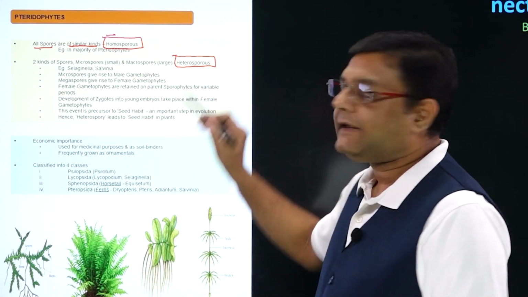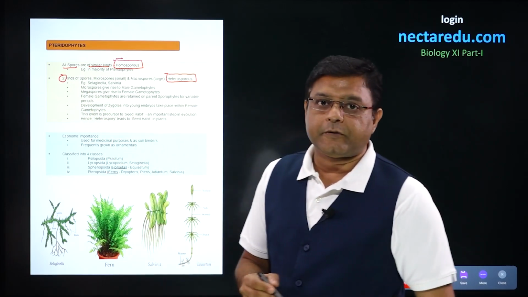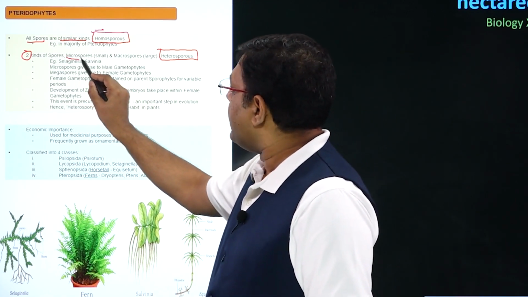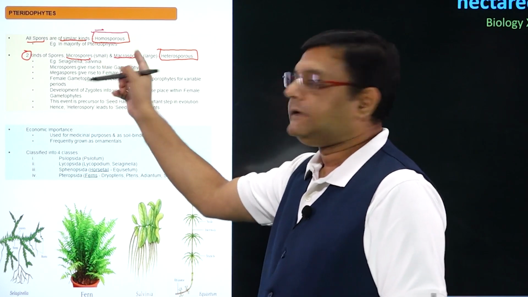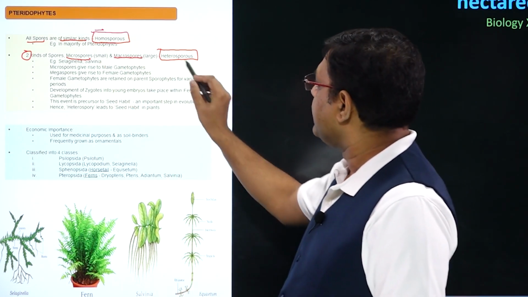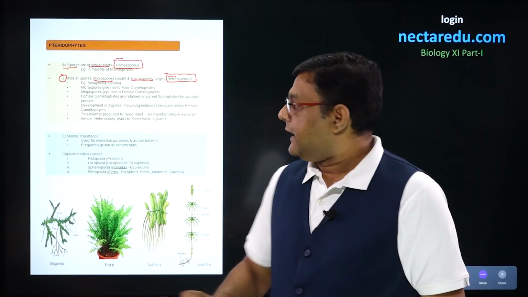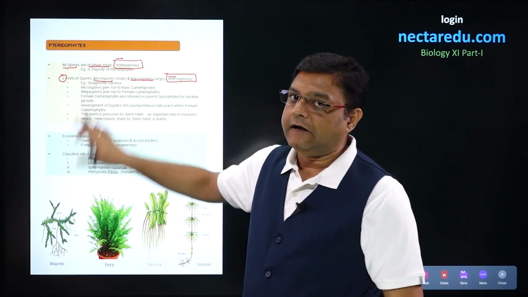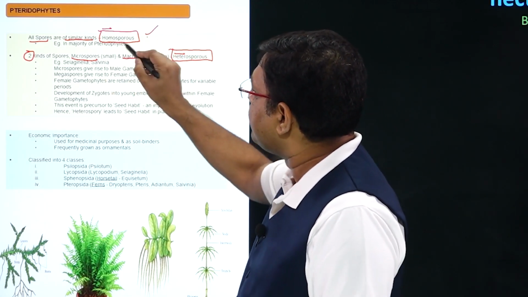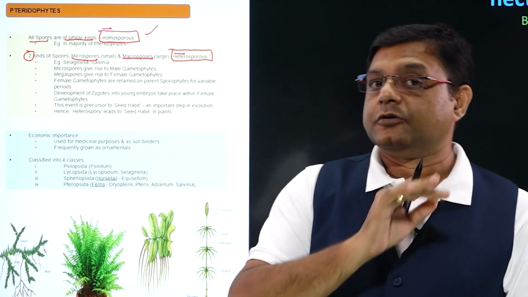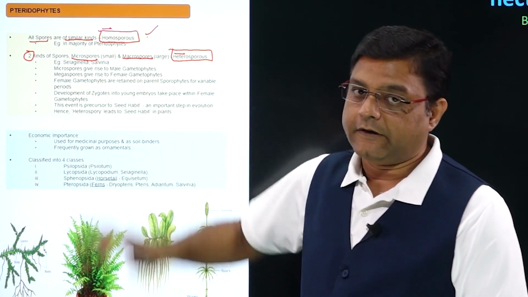Now a different condition exists in which two kinds of spores will be produced. The first will be microspores and the second will be macrospores. So since different types of spores are produced, this condition is called heterosporous. Now, if we generally look into pteridophytes, then most pteridophytes have this homosporous condition. So the same type of spores will be produced in most pteridophytes.